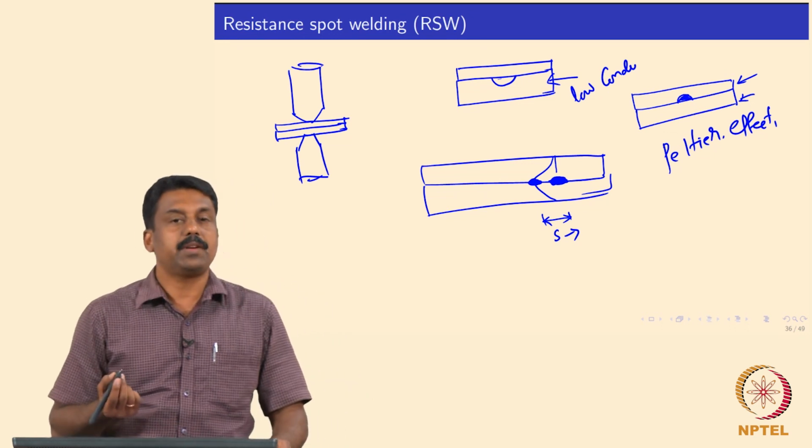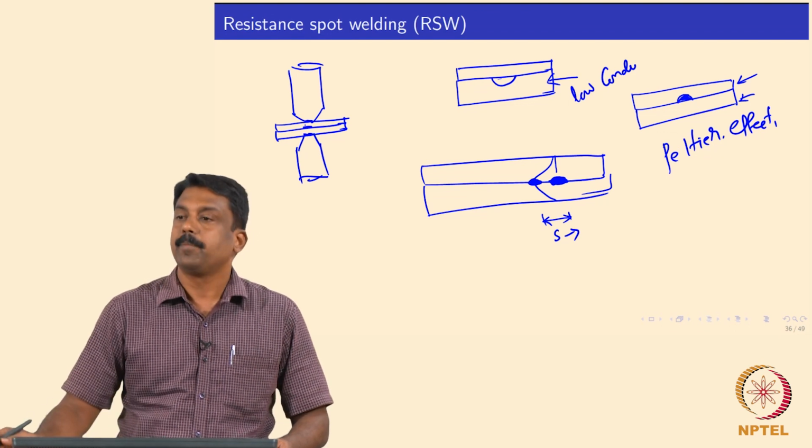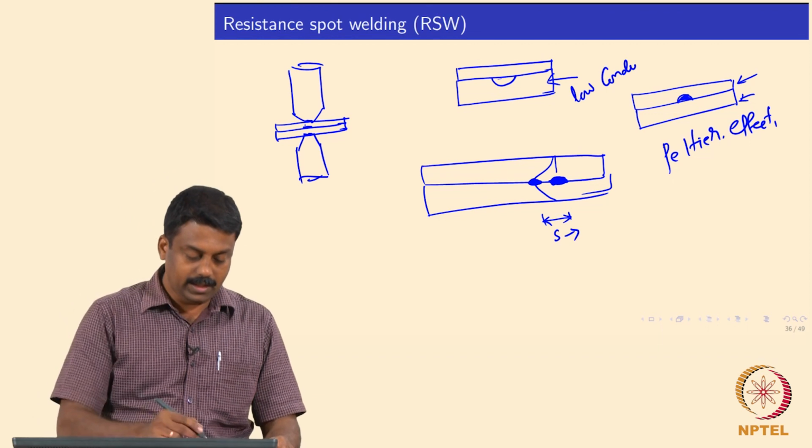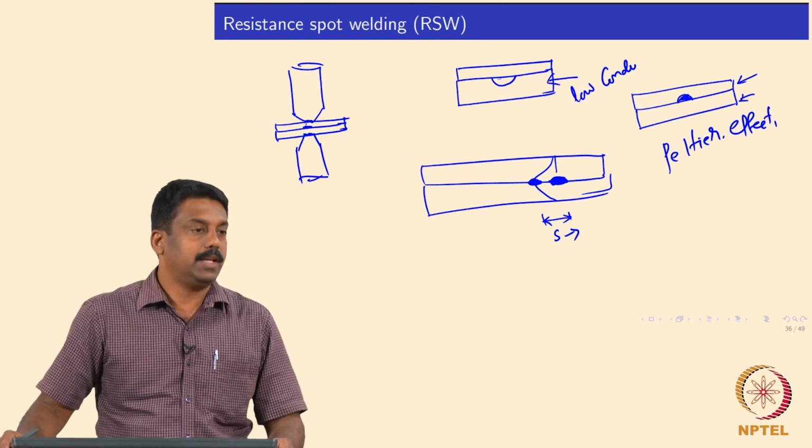So, you always have some junctions. For example, you have one dissimilar junction here and another one over there, isn't it. So, here the iron copper junction is an iron junction, right.